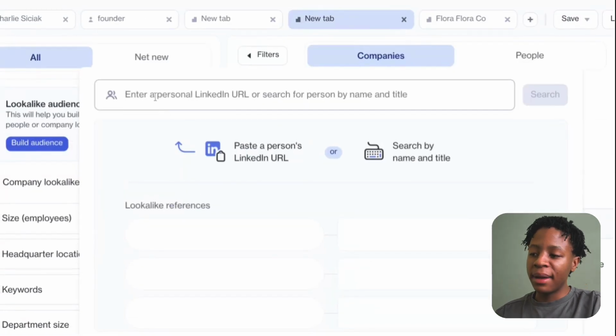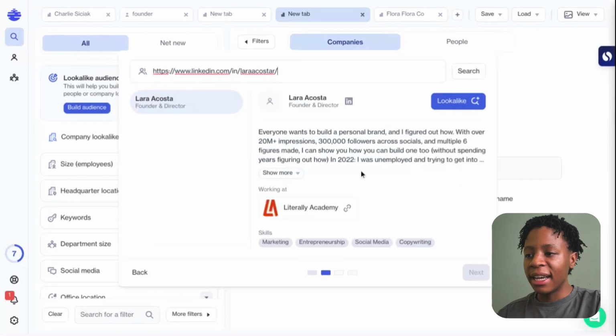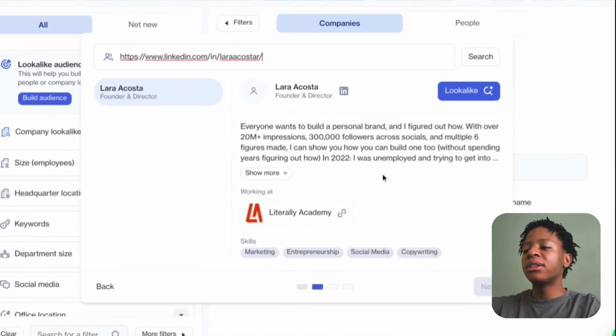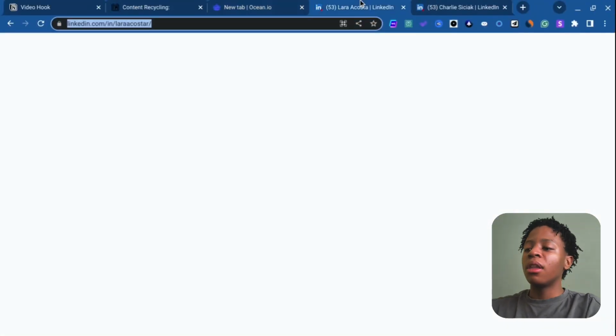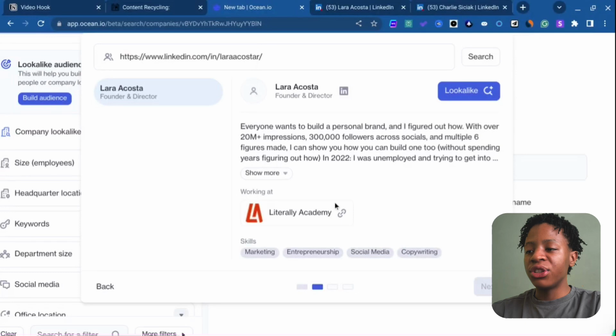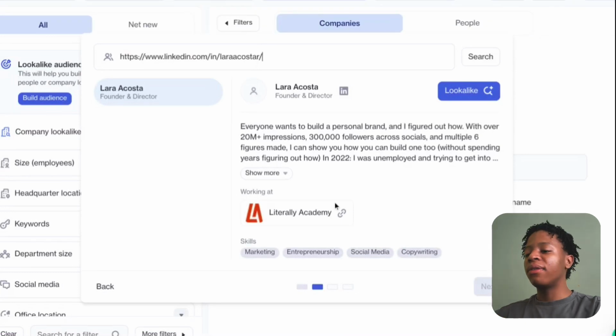And what you want to do is paste that in, and as you can see, it finds them within the actual database. Now I want to highlight that this won't work for any LinkedIn creator generally, because they might not be within the actual database of the company. But you kind of get the gist of it all, right?